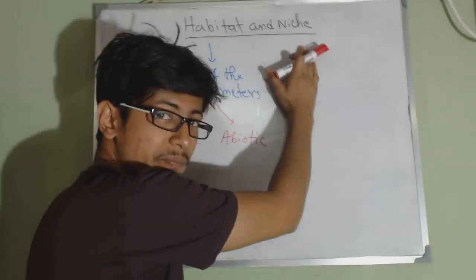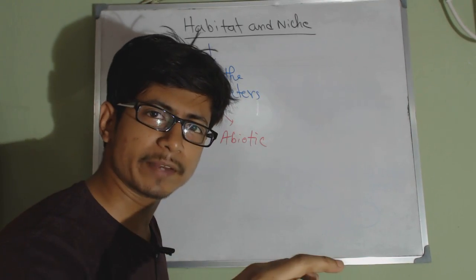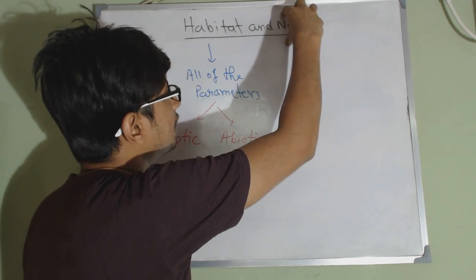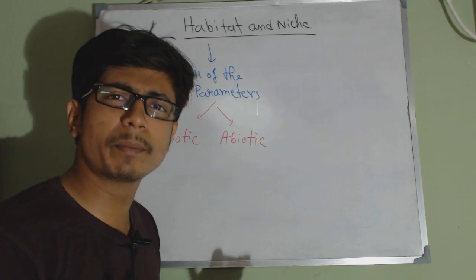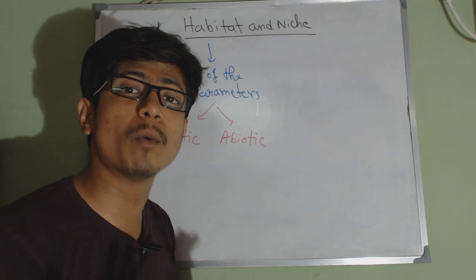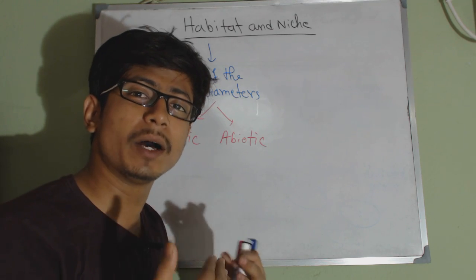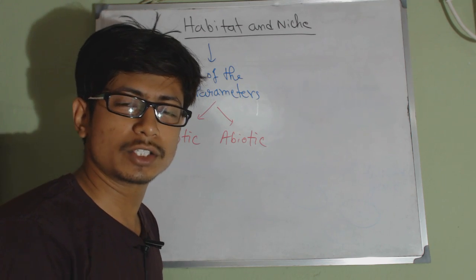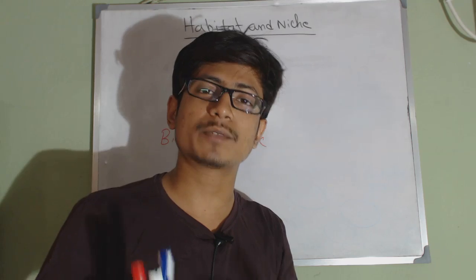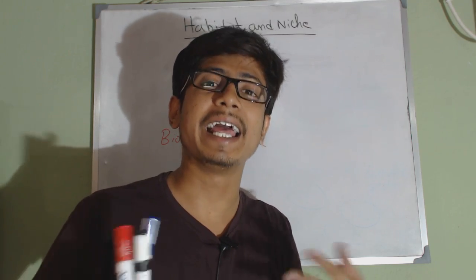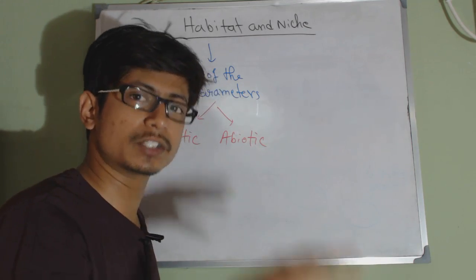Now what is a niche? Niche is much more constricted, much more specific. Niche includes all the important things that an organism requires to survive and reproduce properly in a particular place. So whatever parameters are required for an organism to live as well as reproduce in a healthy way is called niche. All of them together is called niche.